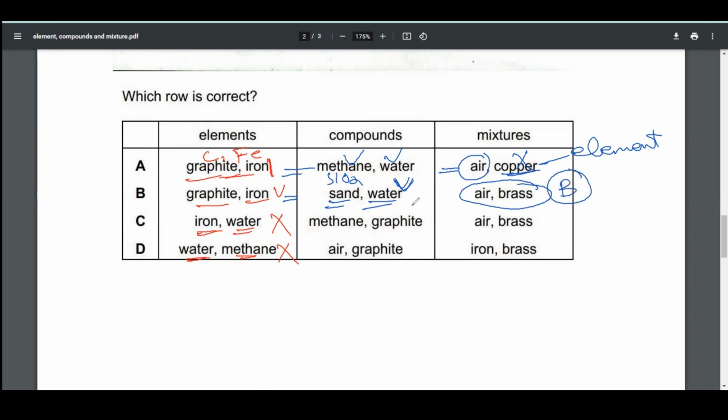We can also tell you about the other options. Methane is a compound, but graphite is an element. Air is a mixture and graphite is an element. Here air is a mixture, brass is also a mixture. Here iron is an element and brass is a mixture. So our desired and correct option is B. Let's practice one more question.